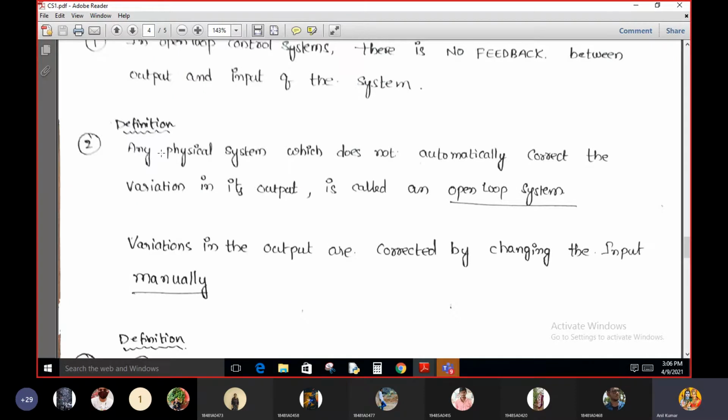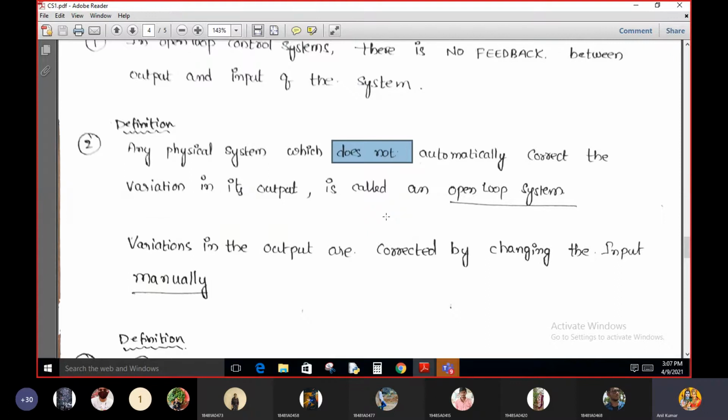So a physical system which does not automatically correct it. Here, "does not automatically" is a very important phrase. The variations at the output side are not corrected automatically. Those variations are corrected by changing the input manually. Variations in the output quantity are corrected manually, not automatically.